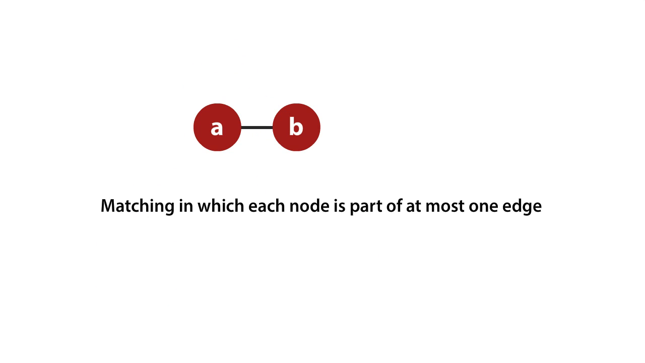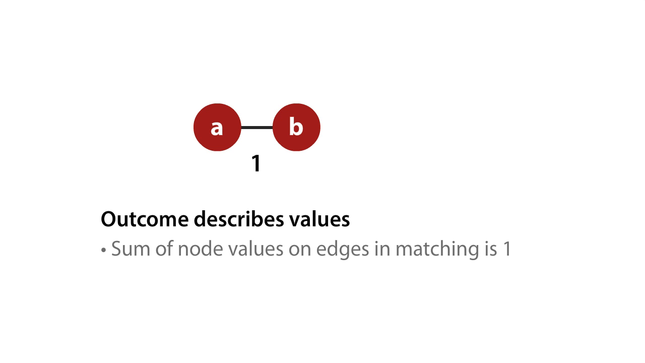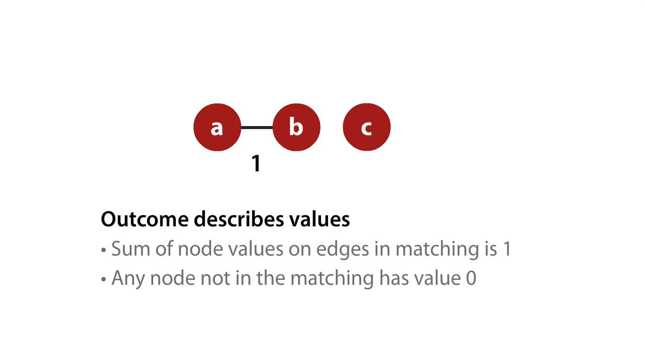An outcome consists of two things. First, it's a matching in our network in which each node is part of at most one edge. That's reflecting the one exchange rule. You can only be partners or best friends with one other person. Second, the outcome has to describe the values. Who gets what in every exchange? And of course, since the exchanges produce a value of 1, the sum of node values on edges in the matching has to be just 1. And any node not in the matching is locked out and they get 0.